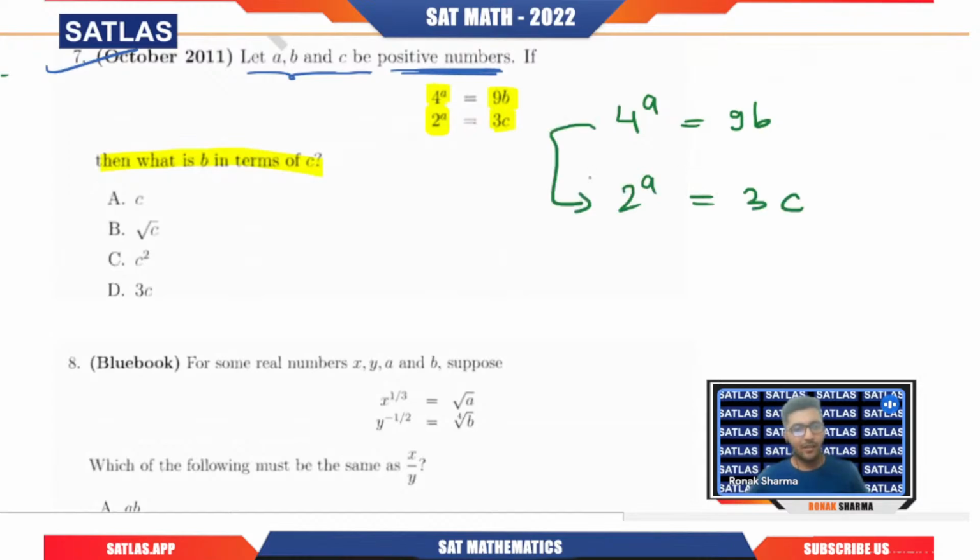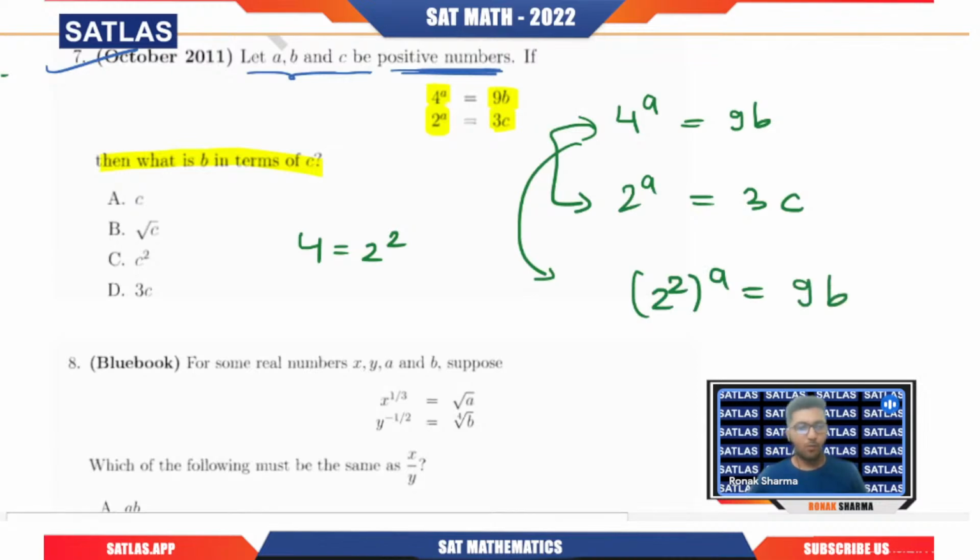Clearly I can see that the only relation here is that 4 is 2 square, right? So I'm going to write from the first equation 4 as (2 square) raised to power a equals 9b. Then in place of 2 square, we can write it as 2 power 2a. Just a second. We have 2 raised to power 2a equals 9b. Now tell me what you can write. We want b in terms of c actually. So just a second. Yes, b in terms of c.